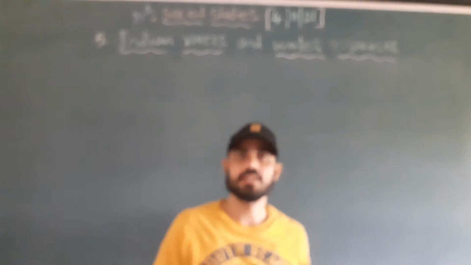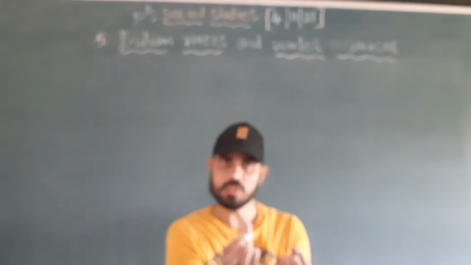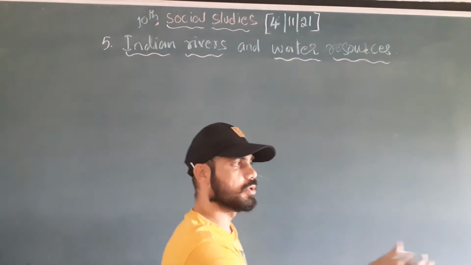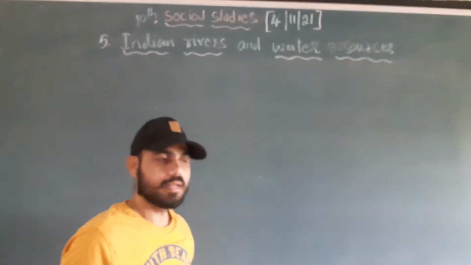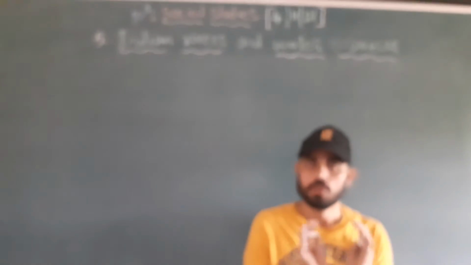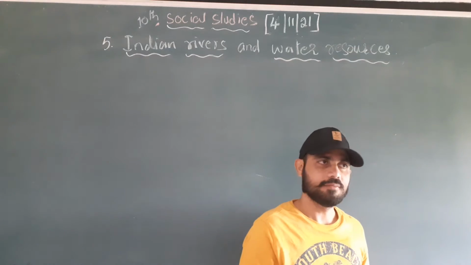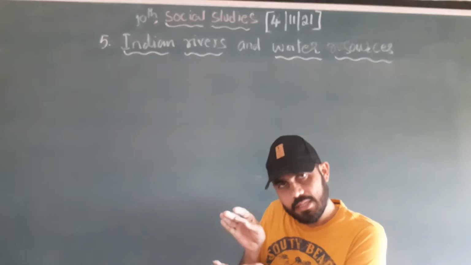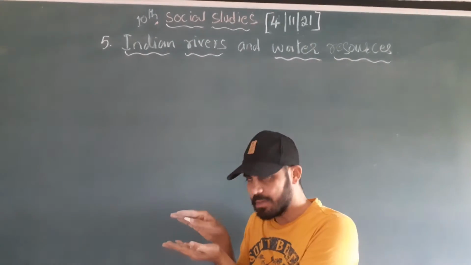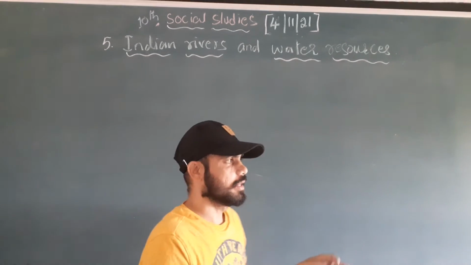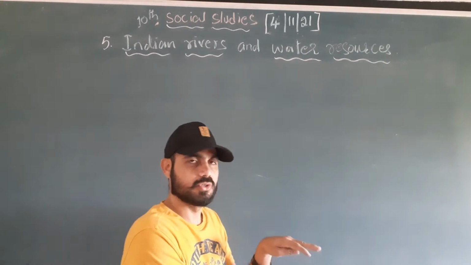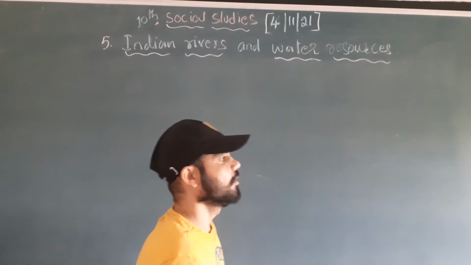See, what is meant by rivers? The small streams join together and make a huge water flow, which is called a river, right? In the Indian river system, we have two types: the Indian river system and the physiographic Indian river system, the Indian drainage system.